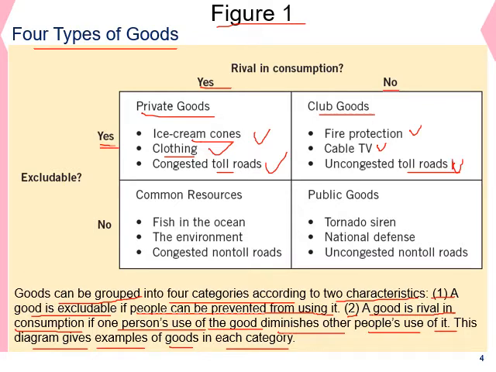Another category is common resources, which are rival in consumption but not excludable. Examples of common resources are fish in the ocean.